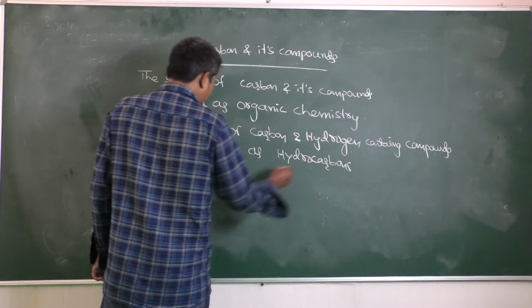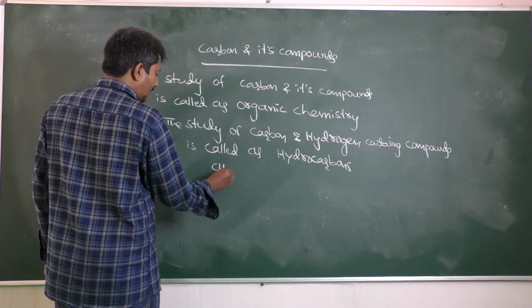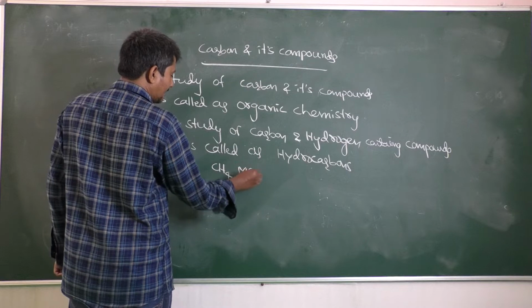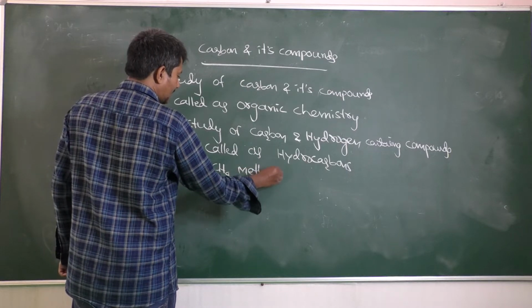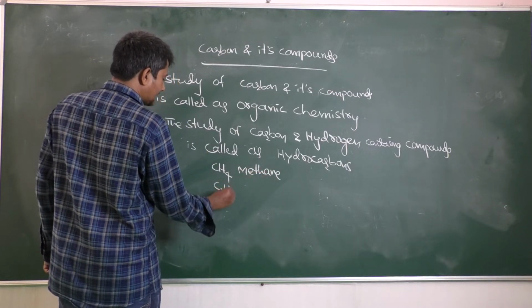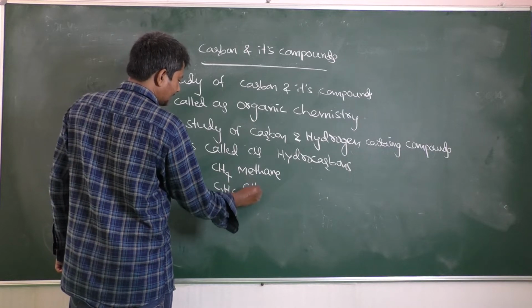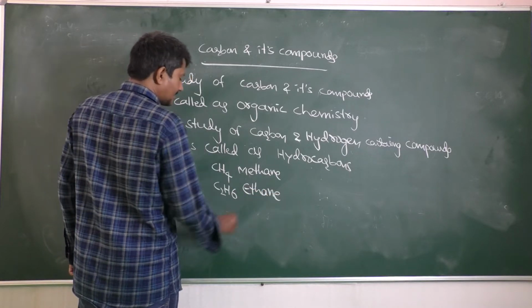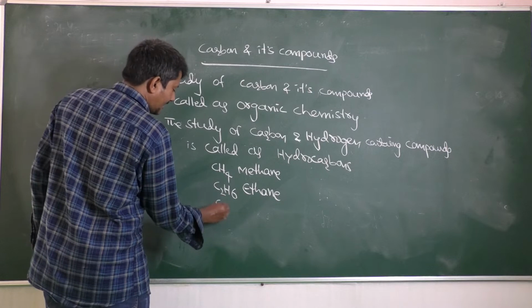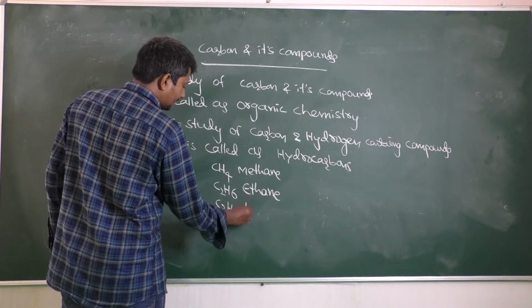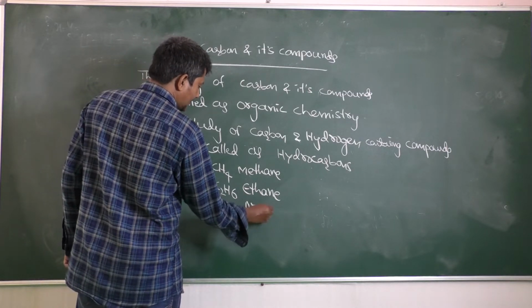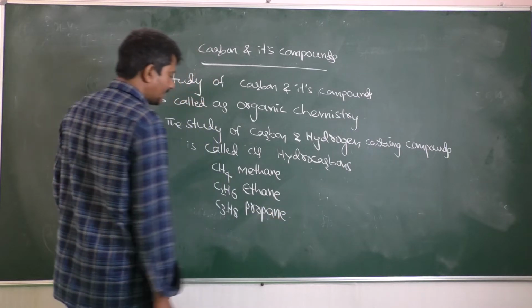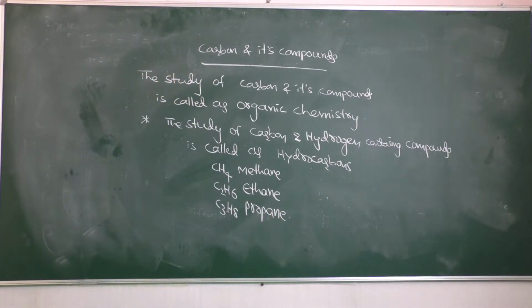Let us see the examples. CH4 is methane. C2H6 is ethane. C3H8 is propane. Methane, ethane, propane.